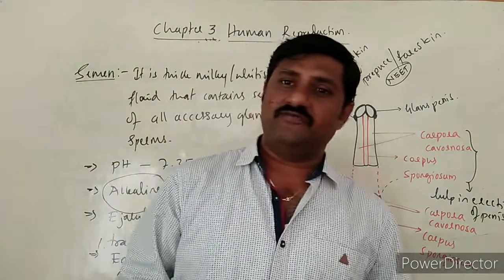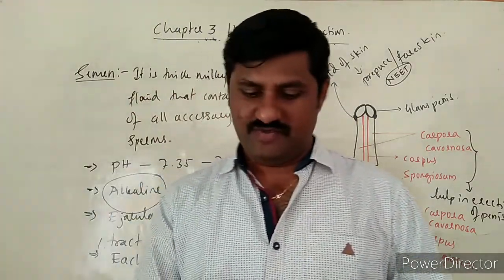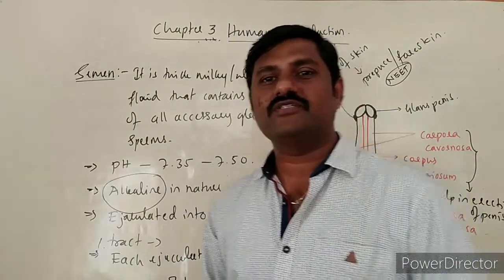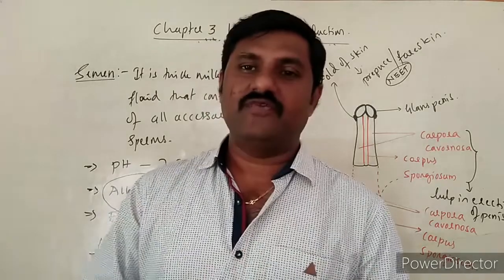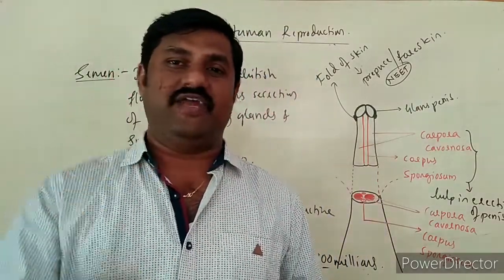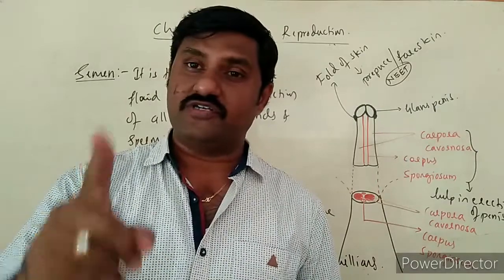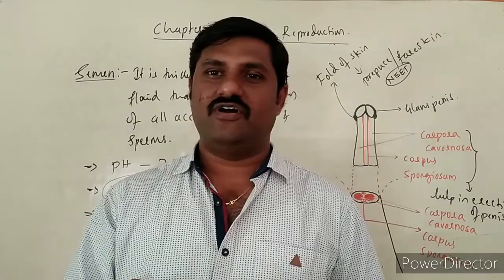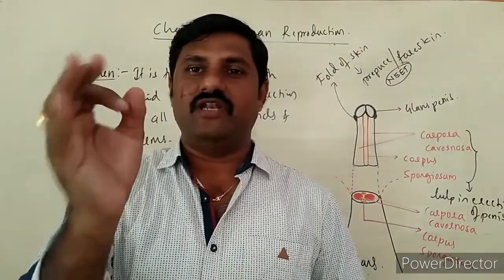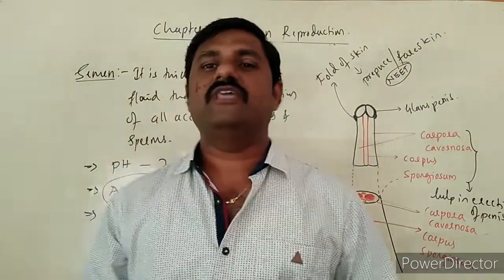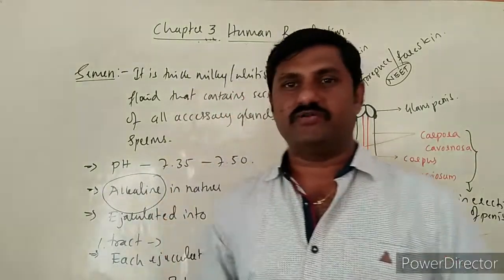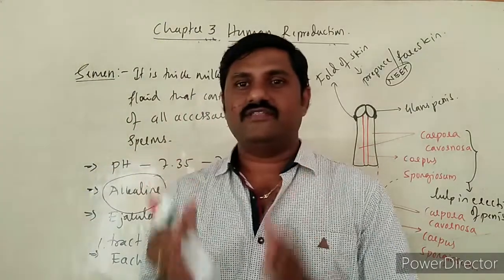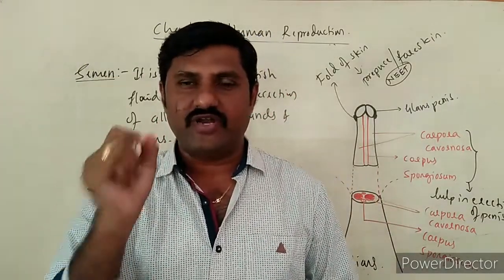Then what are the major functions of the male reproductive system, so that we must understand it, right? The first is the production of gametes. It also helps in the production of hormones, and it helps in the deposition of sperms or the semen into the reproductive tract of the female with the help of the last part of the male reproductive system, that is the external genitalia, the penis itself. These are the three major functions of the male reproductive system.